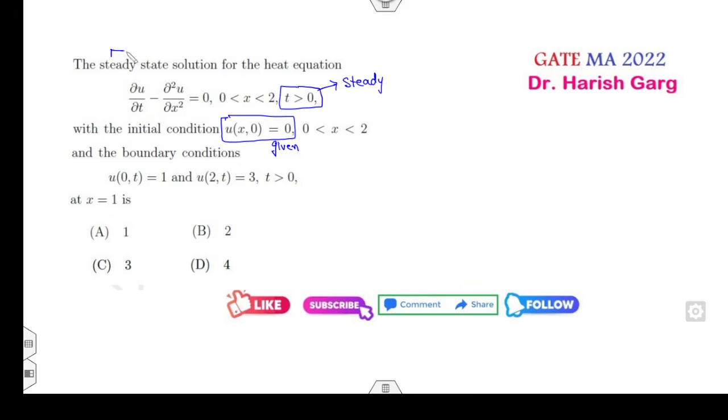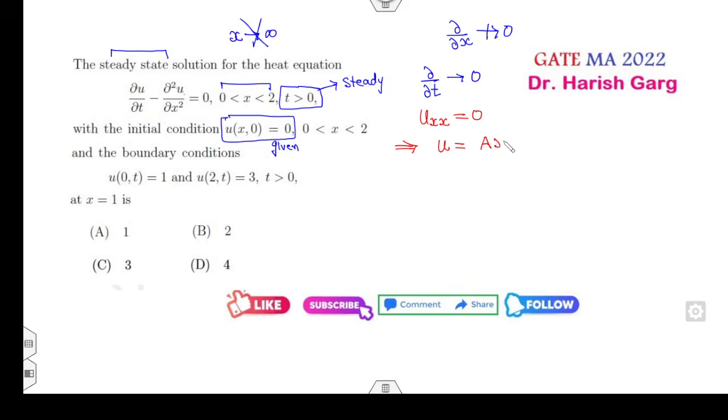Fine. And that is what it is asking. So that means the partial derivative with respect to t is 0. Remember, the partial derivative with respect to x is not 0, because the condition is not satisfied on x. x is not infinity. So whenever this condition holds, that means uxx will be 0. So once uxx is 0, that means u is a